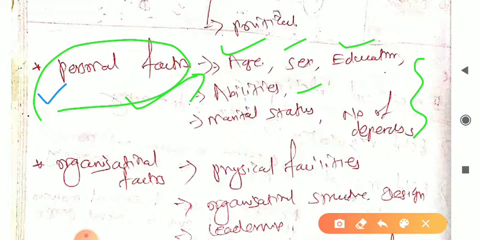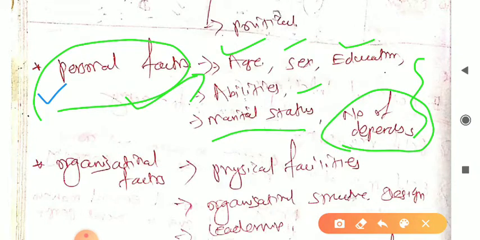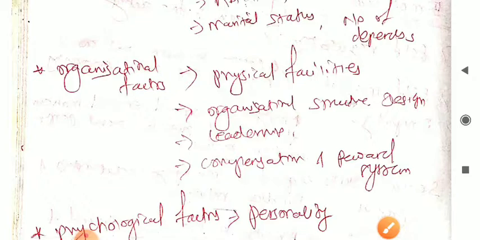Marital status: every individual has a different marital status. Someone is married, someone is unmarried. Then the number of dependents: if someone has one dependent, another will have two dependents. That is also related to the personal factors, right? If someone's age is 25, the next one will be 30 or 22, something like that. So these are the personal factors.